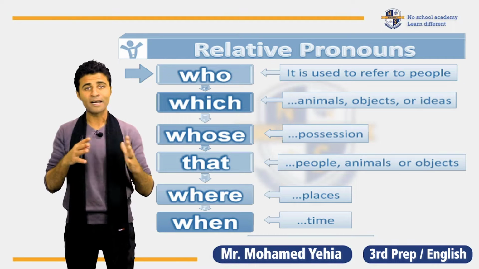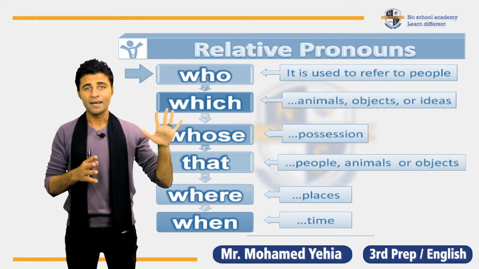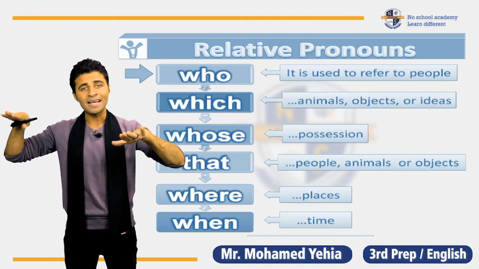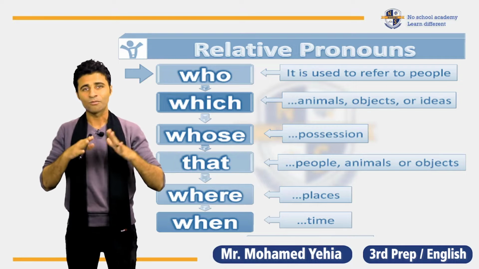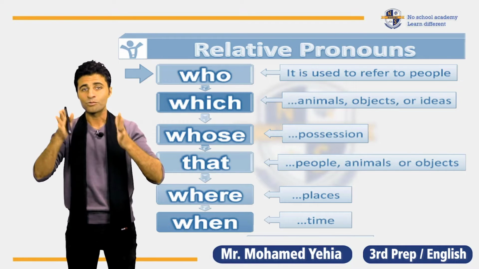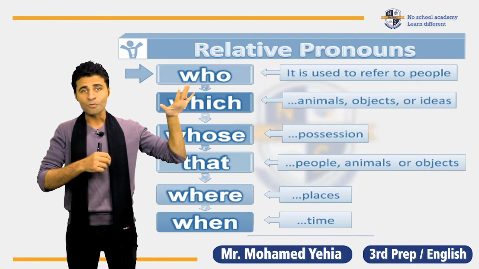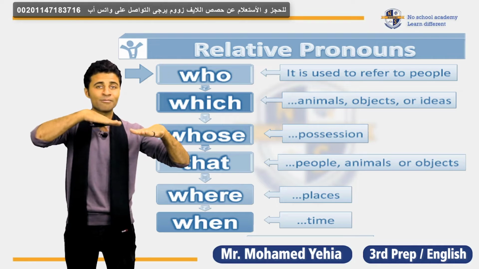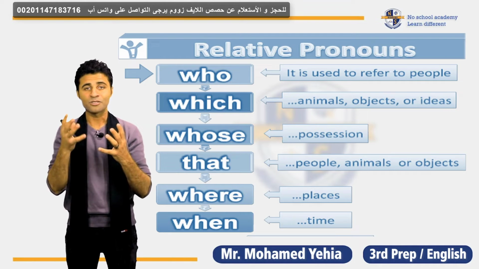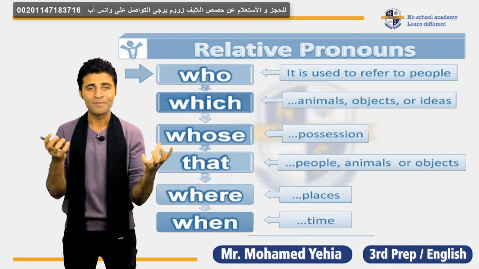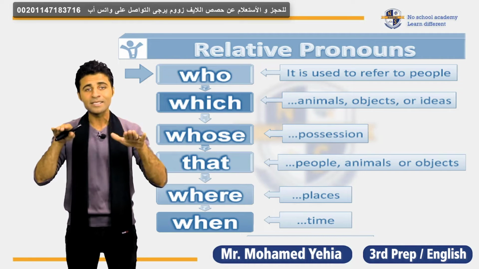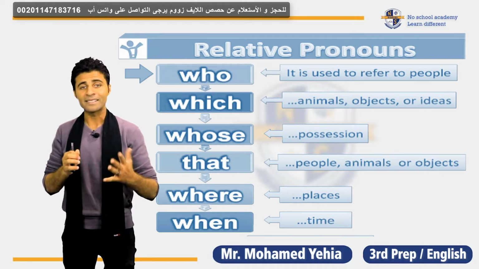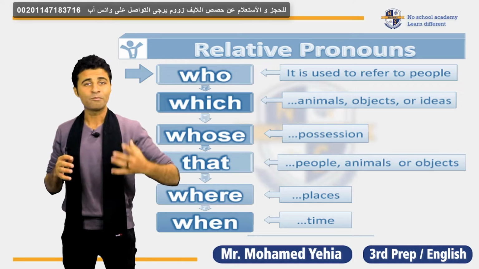Whose, I will have to go back to the same examples I gave you. Dr. Magdi Yacoub is a professional doctor. Dr. Magdi Yacoub has a red car. So right now I'm talking about the car of Dr. Magdi Yacoub. So Dr. Magdi Yacoub is a professional doctor whose car is red. So now the red car belongs to him. So I connected the two sentences together using whose.